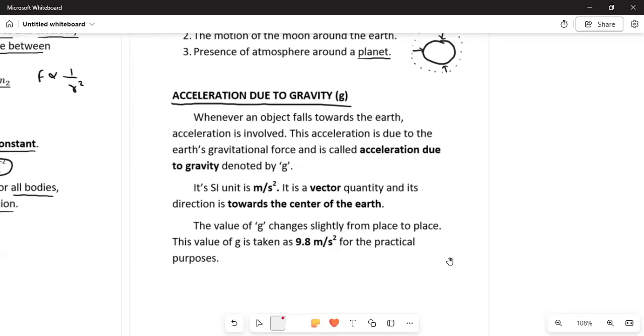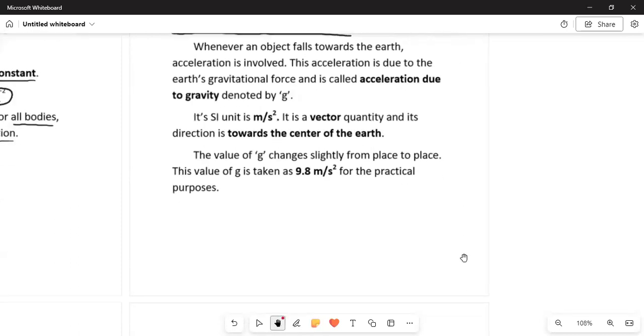Now we know that force is equal to mass into acceleration. So this force is also applied by earth on us. That is why we are bound by the earth on the surface of the earth, right?